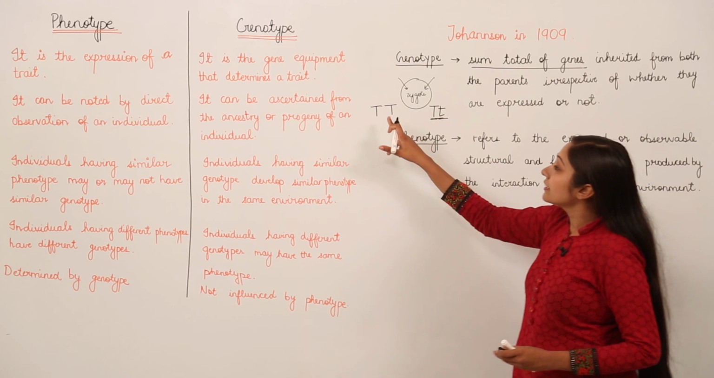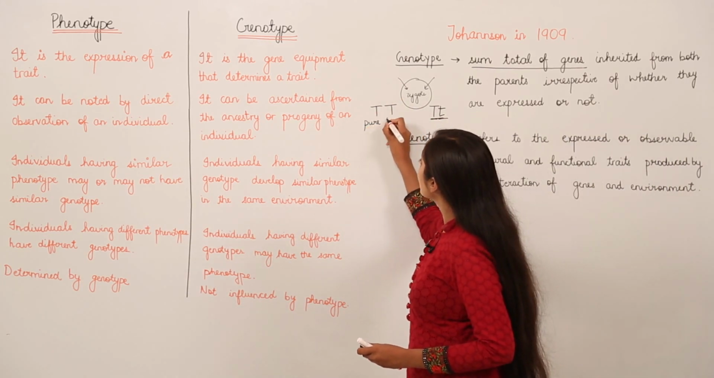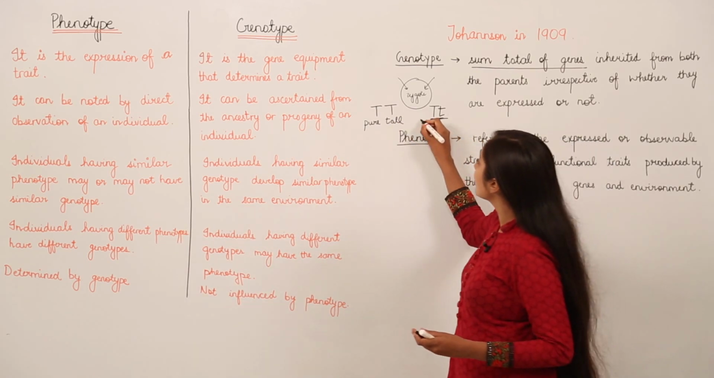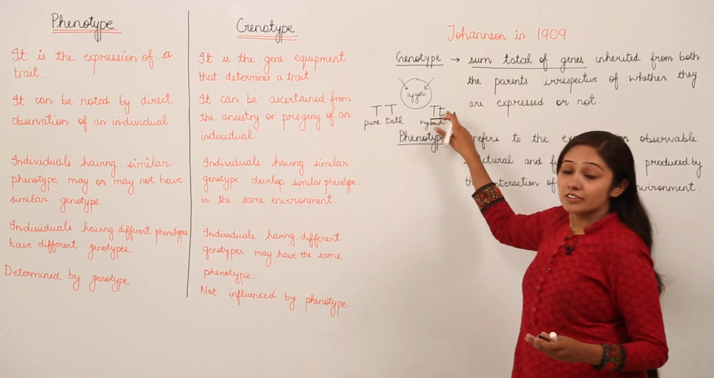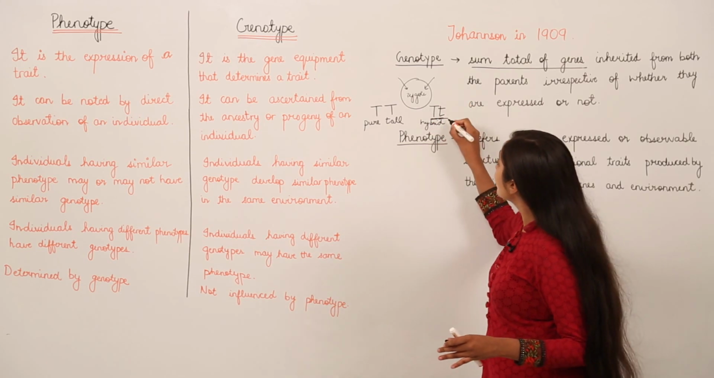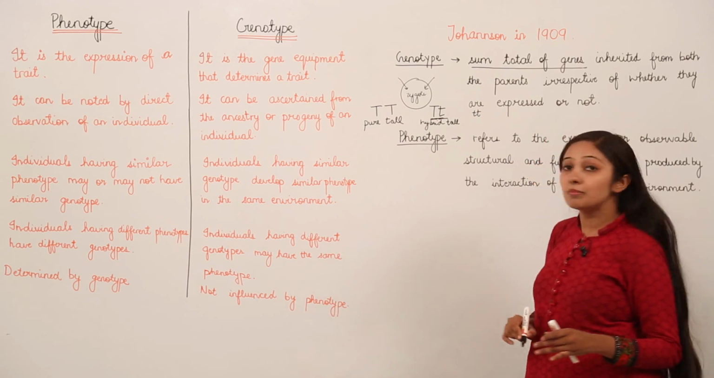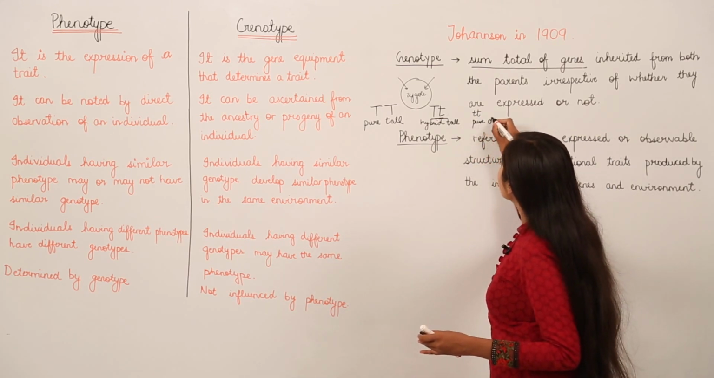So remember that this gene combination is for pure tall. This, you can say, will be a hybrid tall plant, because at least it has a gene for the recessive character also, for dwarfness also. So hybrid tall. And if we have a combination like this, this will be pure dwarf. So this is what a genotype is.